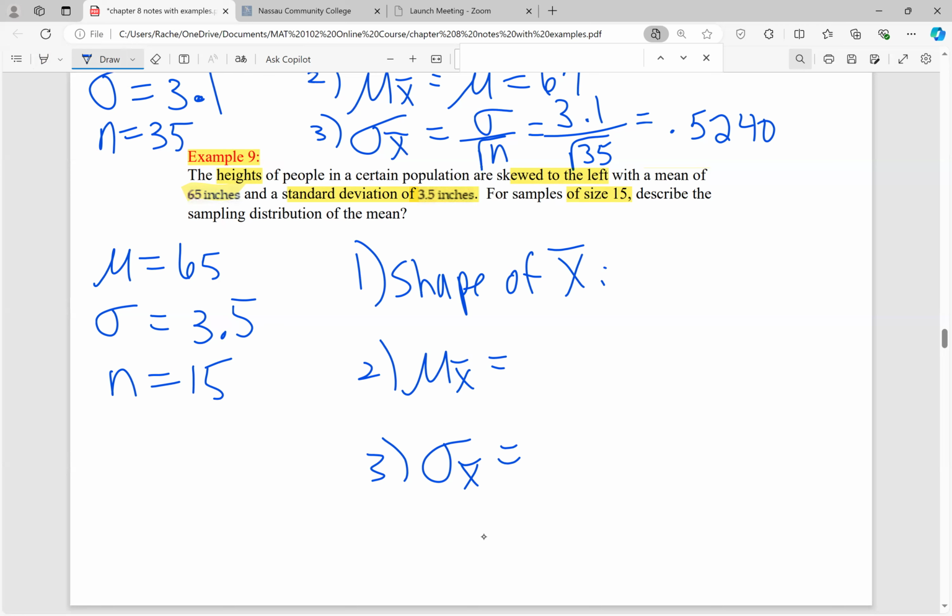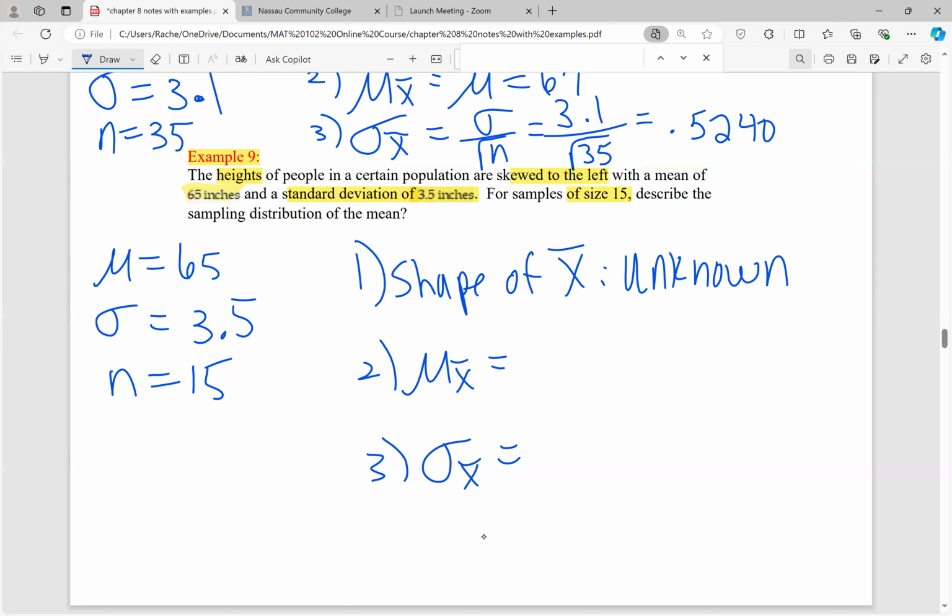So we are sampling from a non-normal distribution, right? We're sampling from a distribution of heights that's skewed. So we can't just assume that X bar is normal. We have to look at sample size. But are we able to apply the central limit theorem? We're not, right? Because n is not bigger than 30. So since we're not sampling from a normal distribution and we can't apply the central limit theorem, the shape of X bar is going to be unknown. We just say unknown. We don't say not normal. It could be, we just don't know.